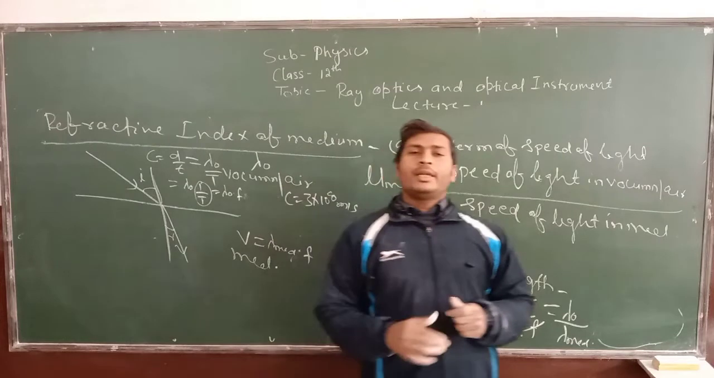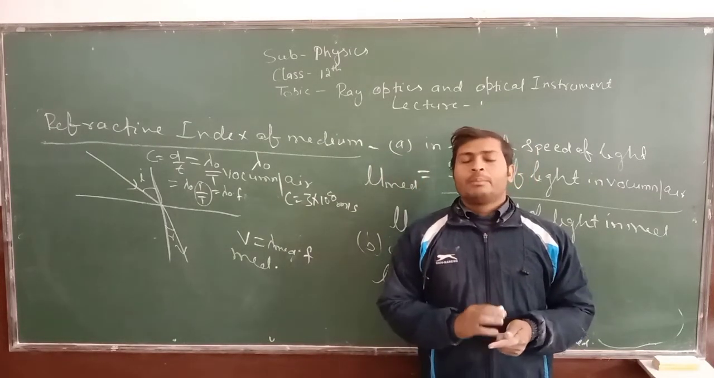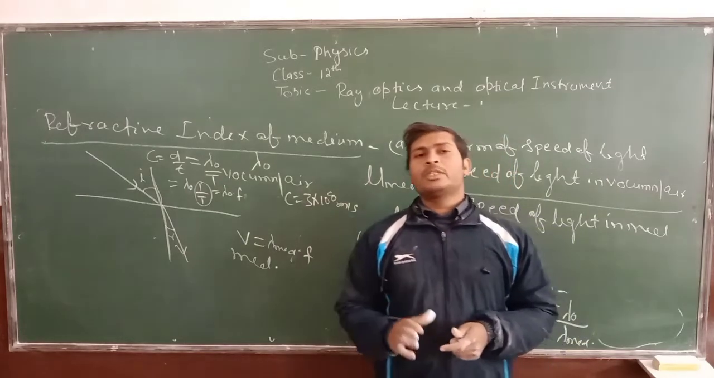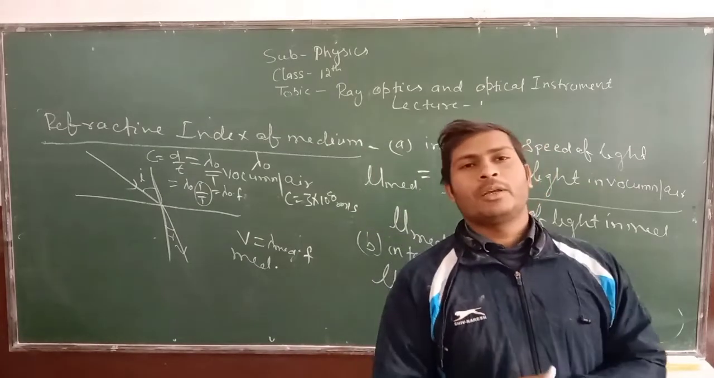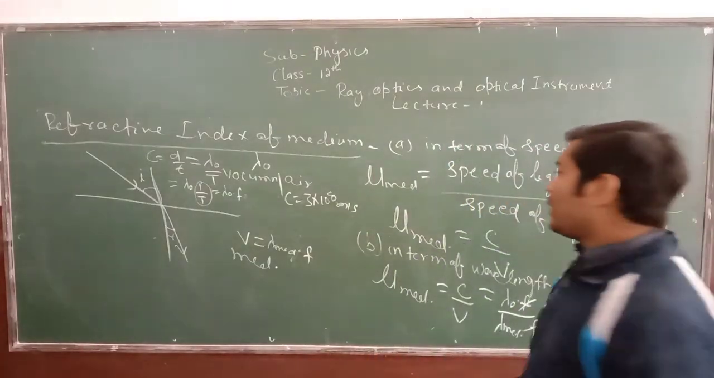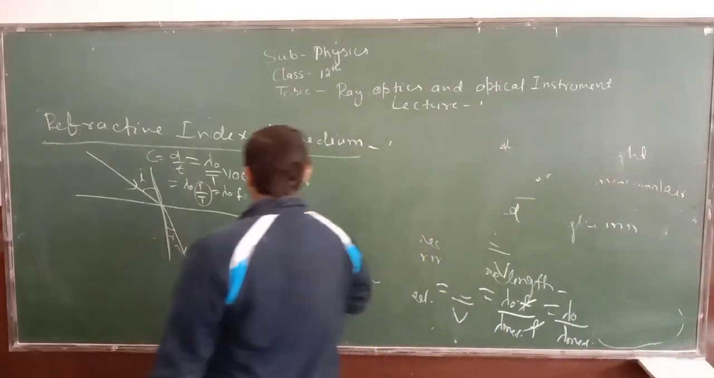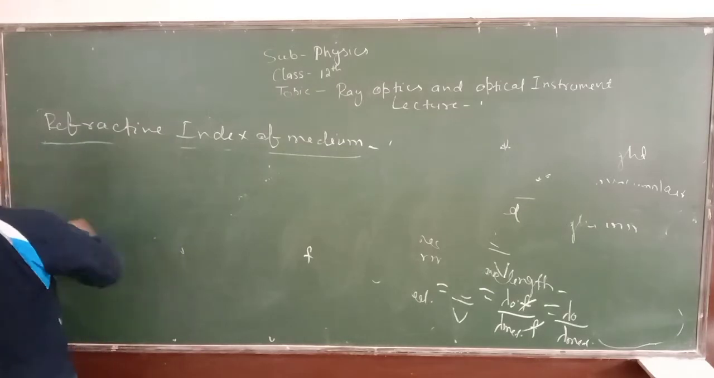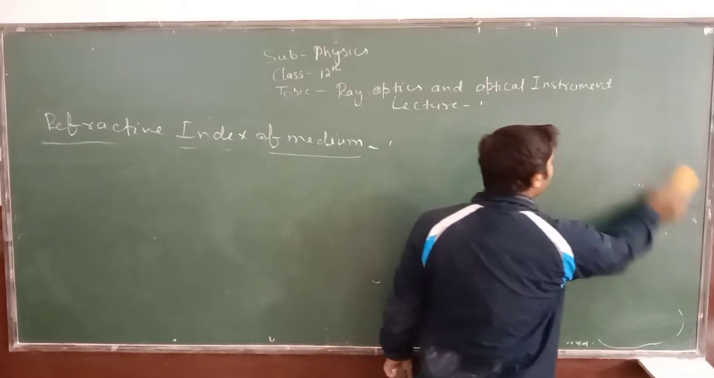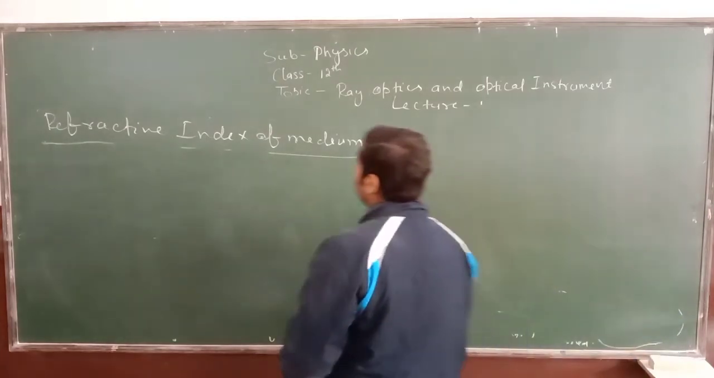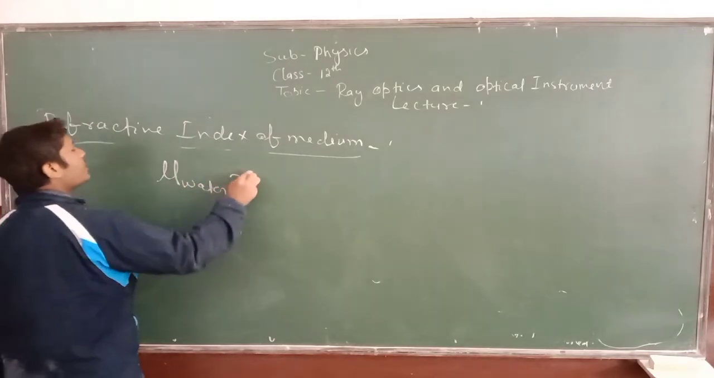And it is simply meaning that whenever refractive index of any medium is given, we have to assume the first medium is vacuum or air. Means light is coming from air or vacuum to that medium. For example, let us suppose I am writing here the refractive index of water. Mu water is equal to 1.5.